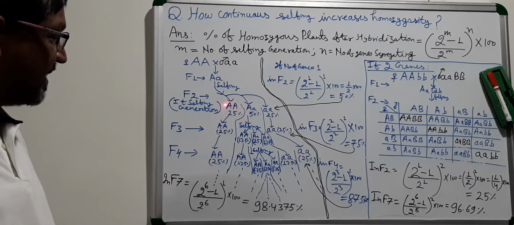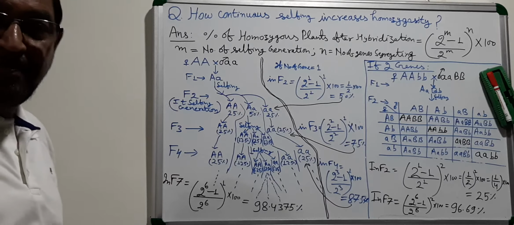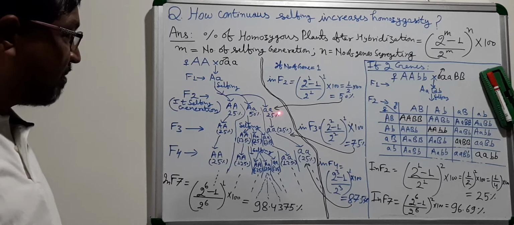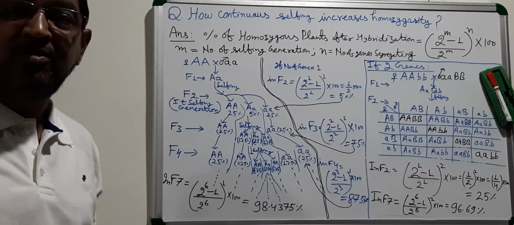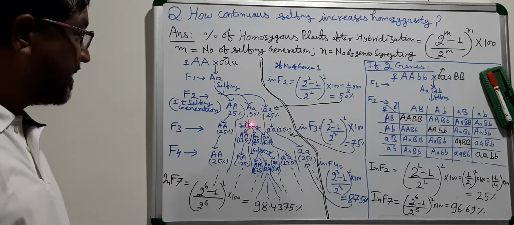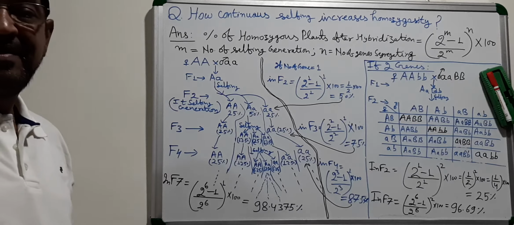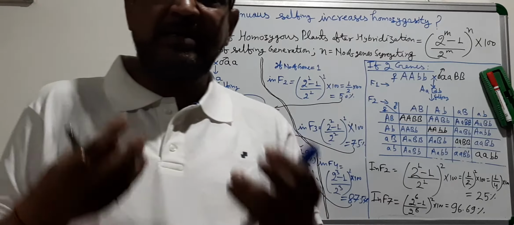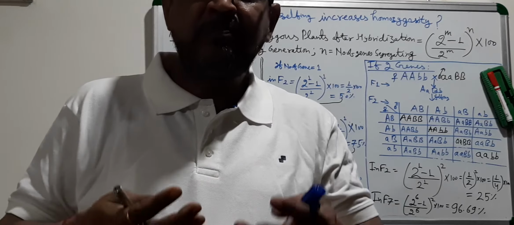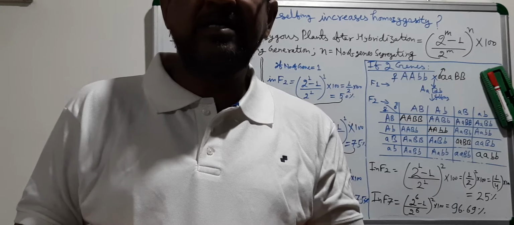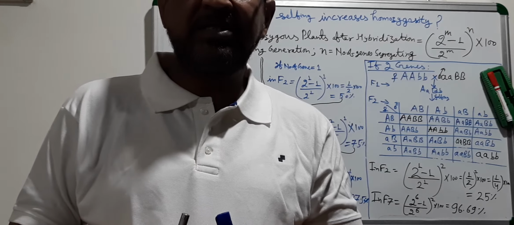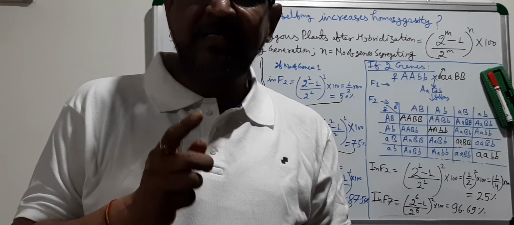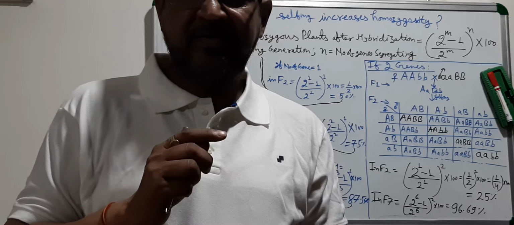All these 25 plants are homozygous dominant, these 25 are homozygous recessive, and these 50 are heterozygous. So you have attained 50% homozygosity in F2 if the number of genes segregating is only 1.